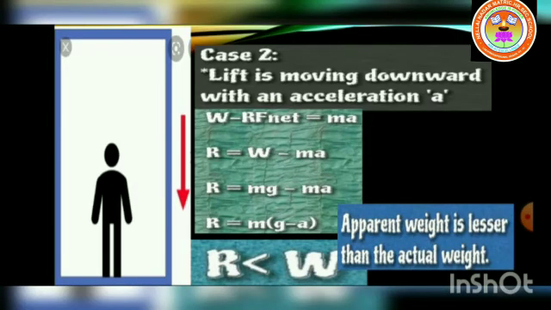Case 2: the lift is moving downward with an acceleration a. So what is the formula? W minus R is equal to F net, which is equal to ma. So R, the apparent weight, is equal to the actual weight minus ma. Instead of W, we should write mg minus ma. So R is equal to m(g minus a). So R is less than W. So the apparent weight is lesser than the actual weight.